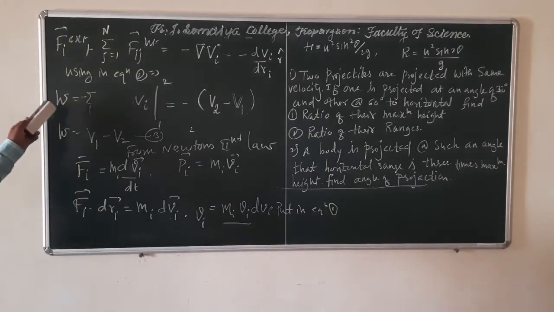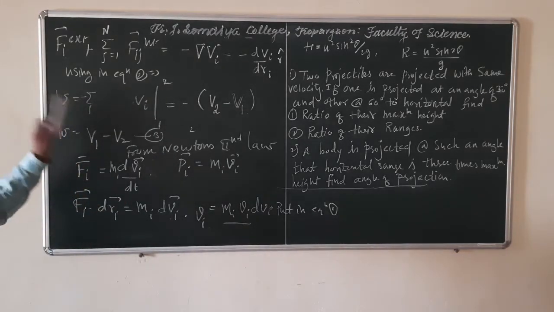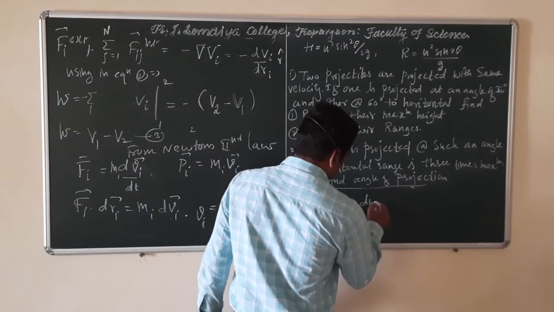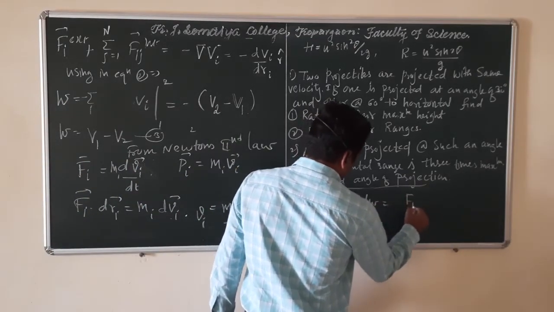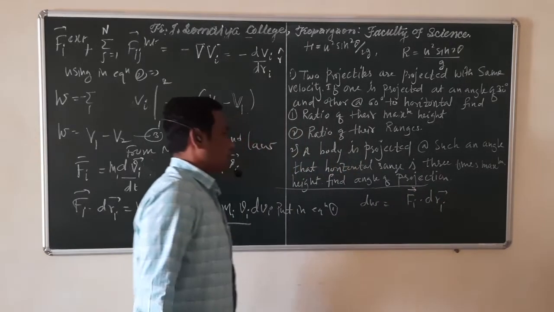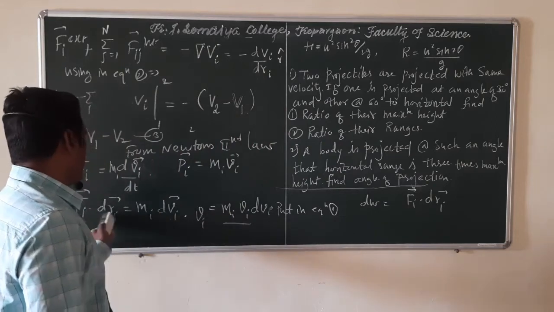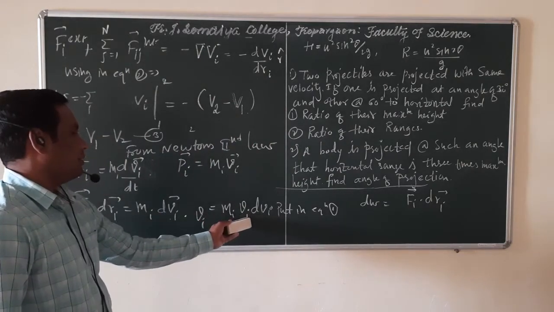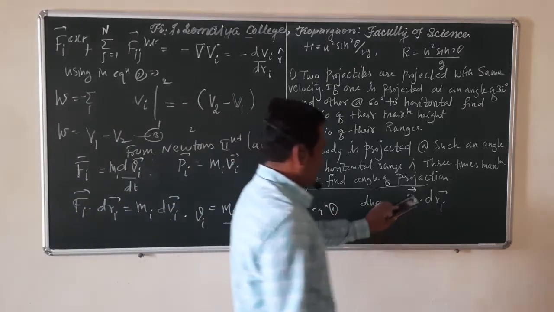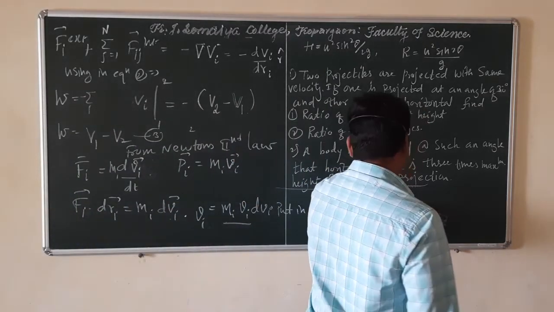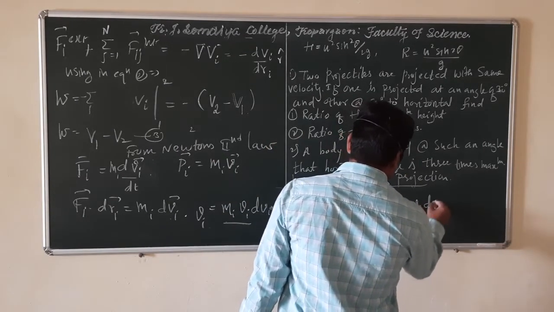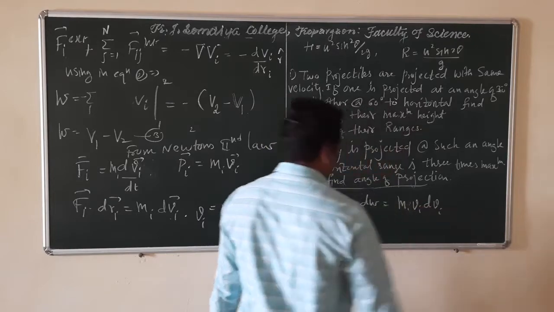So equation 1 is what? dW is equal to Fi dotted with dri. For that you can write Fi dot dri as mi vi dvi. So instead of Fi dot dri we can write directly mi vi into dvi.